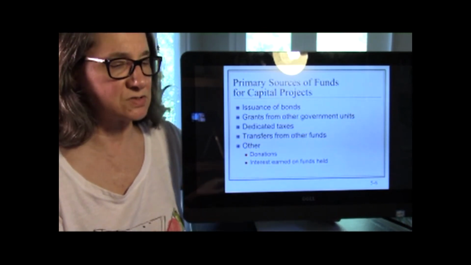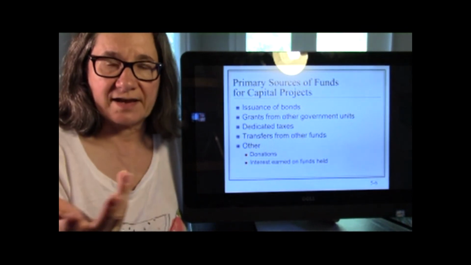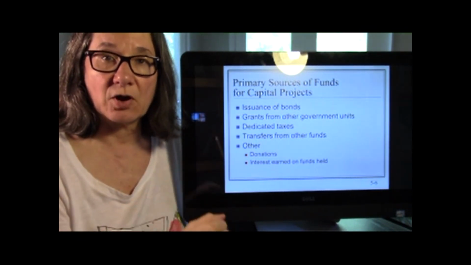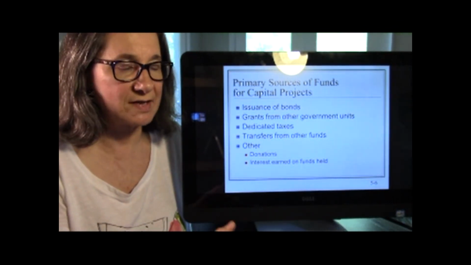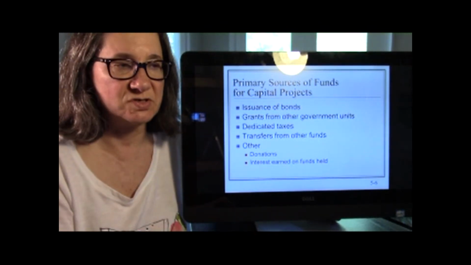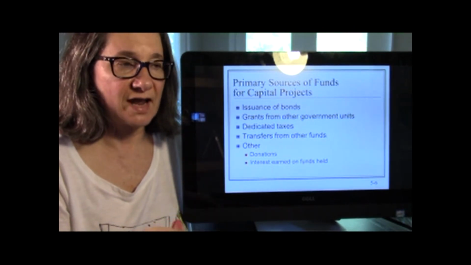So the primary sources for capital projects are bonds, which you should know what that is. It's a debt instrument that can be sold and traded on the market. Governments can issue bonds. Grants from other governmental units, so the state gives the city of Kingsville money to fix some streets. Dedicated taxes.